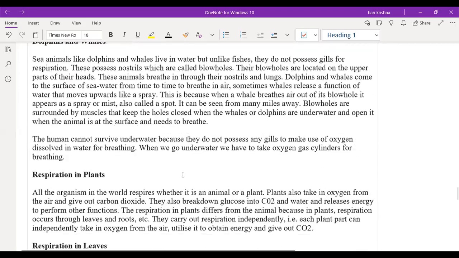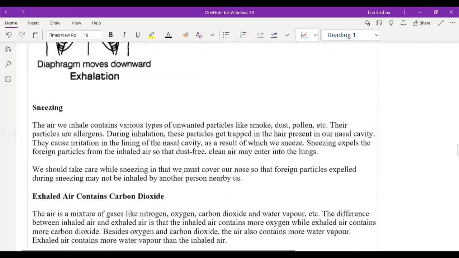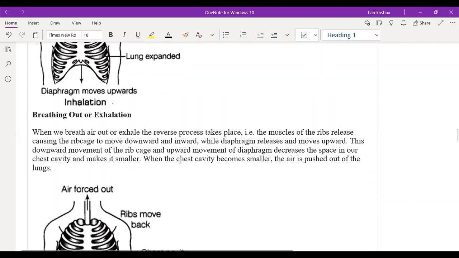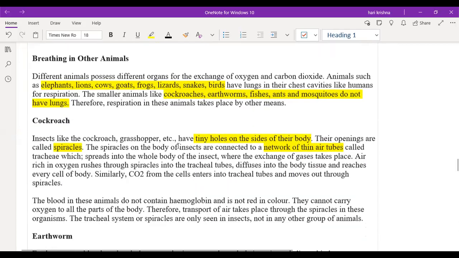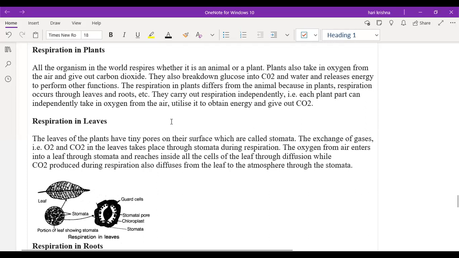So about respiration in animals, we finished. About the respiration system in human beings, cockroach, earthworm, fishes and all. Next is respiration in plants. Exactly, it is opposite, right? It will inhale carbon dioxide gas and release oxygen gas.